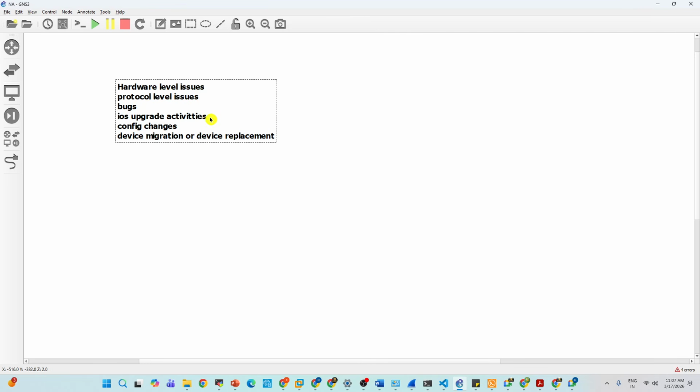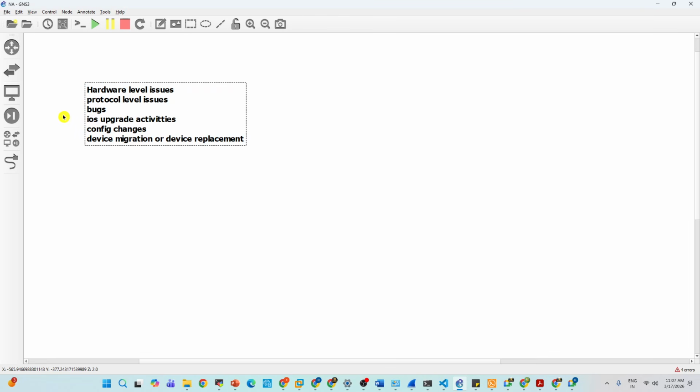So if you want to do an upgrade, you need to do pre-checks, device health checks. After that, start initiating the IOS upgrade: copy the image into your device, and then initiate the upgrade command. Once the upgrade is done, you need to do post checks, meaning after the upgrade, is everything working fine or not. So this entire upgrade task will take how many hours?